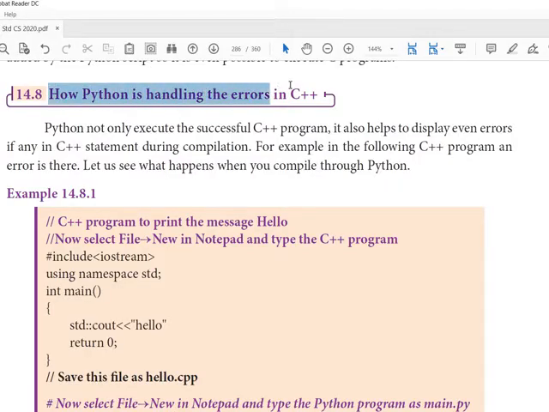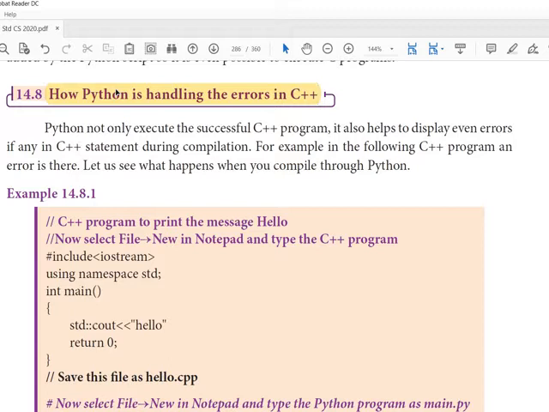How Python is handling the errors in C++. What it means is, if there is any syntax error in C++, how is Python going to find it out? Is it possible? Or do we have to give only an error-free C++ program to Python? Even if we have an error in the C++ program, the error will be handled by the Python editor.